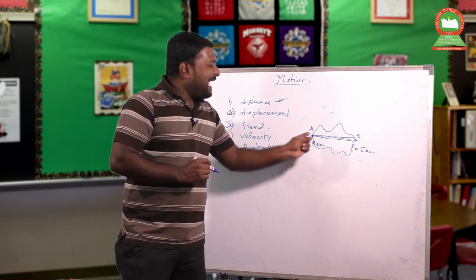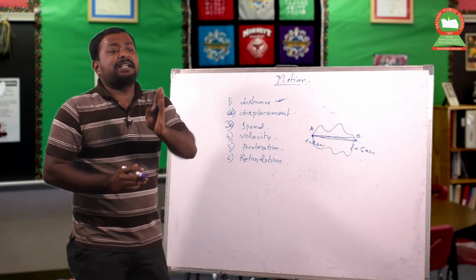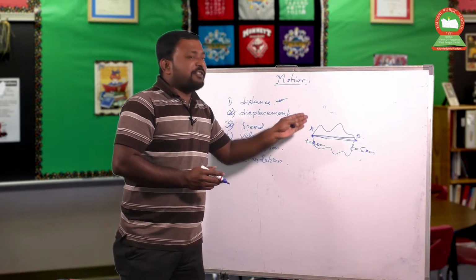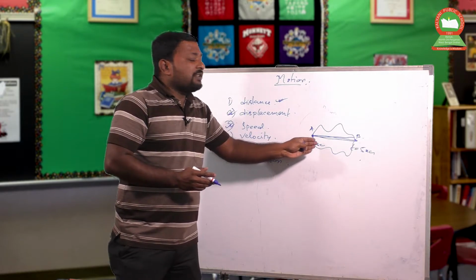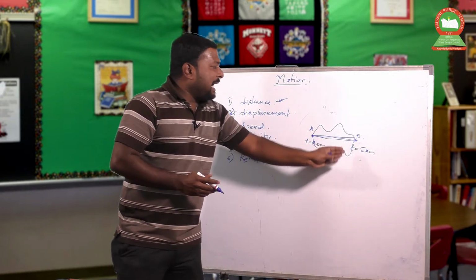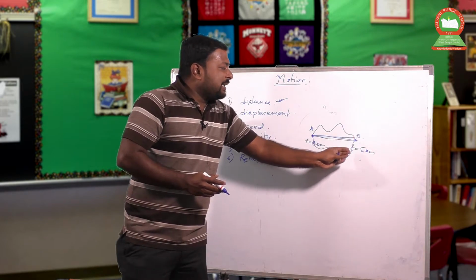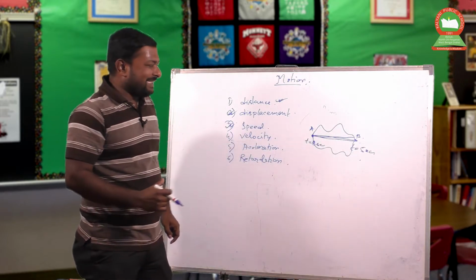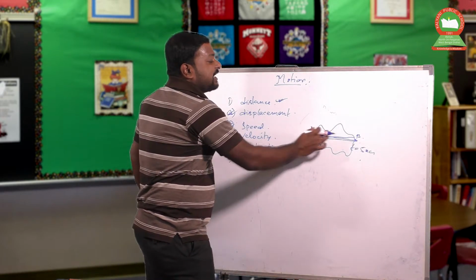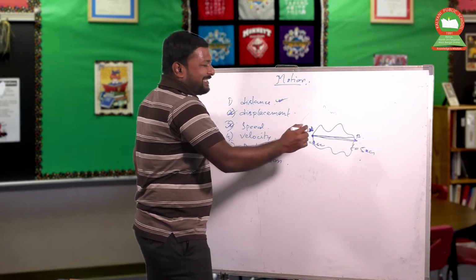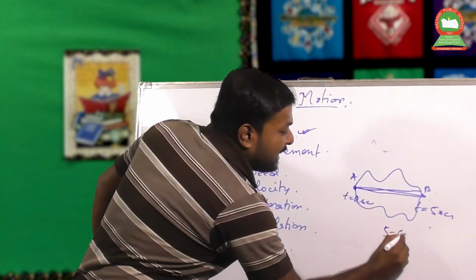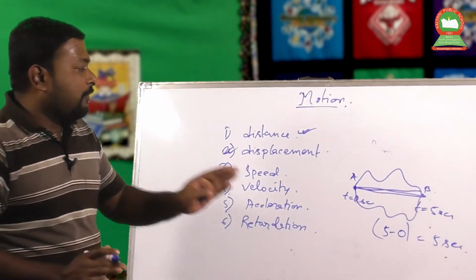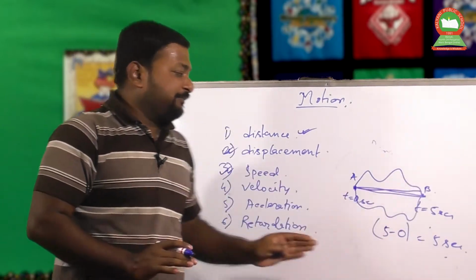For the point A to B, the body requires a certain time for attaining this position to position. Whenever the body is at rest at A, the time is 0 seconds. We draw that point. And when the body moves to B, the time is t equal to 5 seconds. So there is a certain time gap. What is that? The time duration for this point to point displacement or distance travelled is 5 minus 0, that means 5 seconds. The body requires 5 seconds to move from that position to that position.